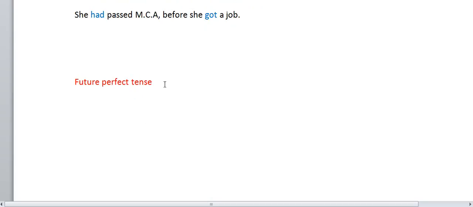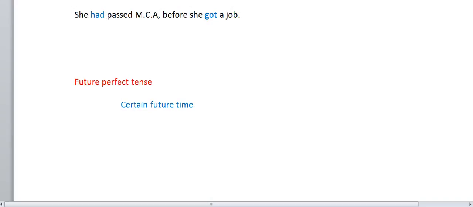Now I'm talking about future perfect tense. Future perfect shows completion of an action by a certain future time. Certain future time means, for example, next August or by next year. This is future perfect tense.